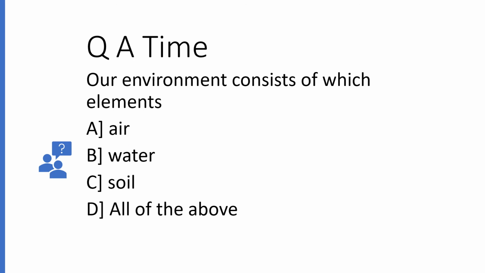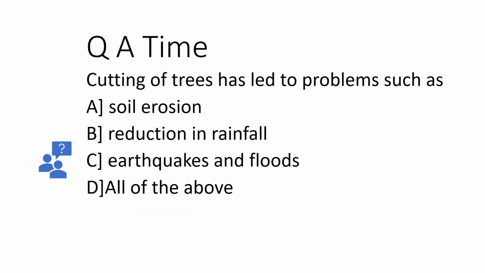Second question. Our environment consists of which elements? Air, water, soil, all of the above. So the right answer is all of the above. Air, water and soil. Next question. Cutting of trees has led to problems such as soil erosion, reduction in rainfall, earthquakes and floods, all of the above. The right answer is all of the above. And we also learned that cutting of trees destroys the habitats of different animals and plants.